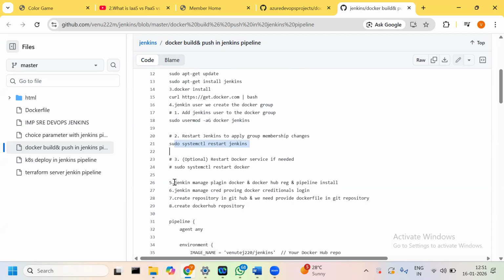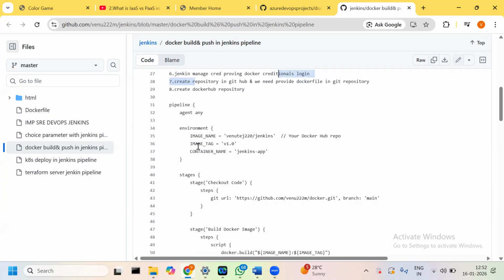Then you go to Manage Plugins, install the Docker Hub and Docker Hub registry plugins, and provide the Docker Hub credentials, that is, user ID and password. And then create a repository in GitHub, provide the Dockerfile in the Git repository, and create a Docker Hub repository. So under the pipeline: agent any, and then environment: image name, image tag, and container name. Here the image name is our Docker Hub repo, and the image tag is this one.